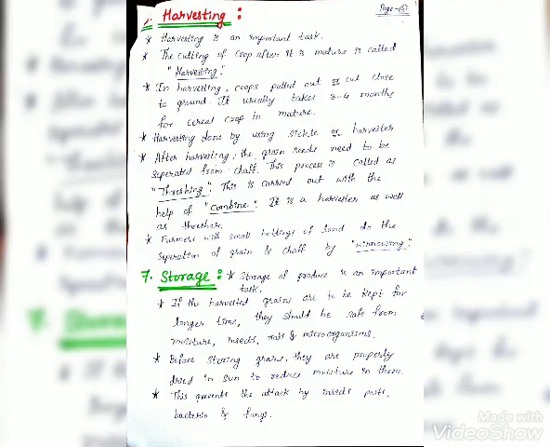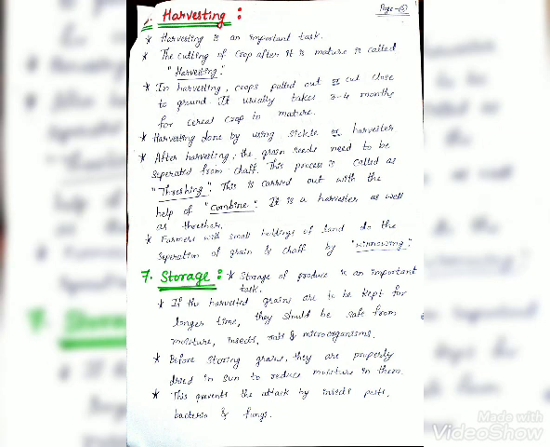The sixth basic practice is harvesting. Harvesting is an important task. The cutting of crop after it is mature is called as harvesting. In harvesting, crops are pulled out or cut close to the ground. It usually takes 3 to 4 months for a cereal crop to mature. Harvesting is done by using a sickle or harvester.